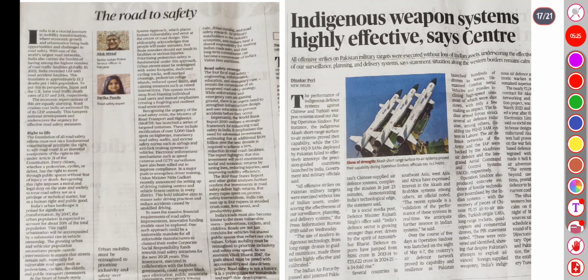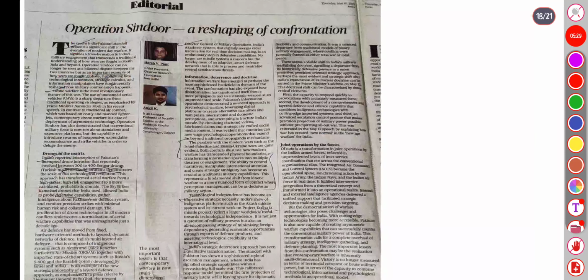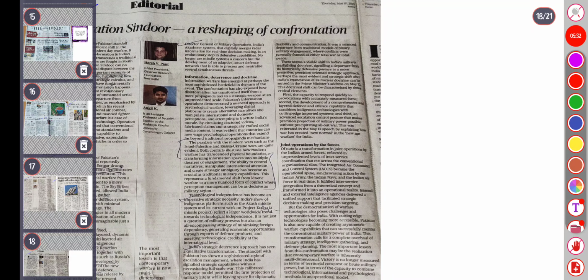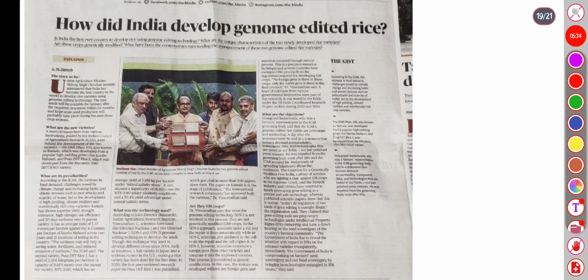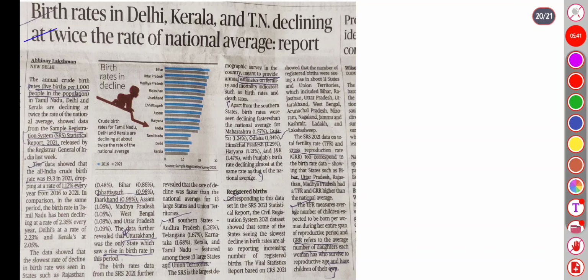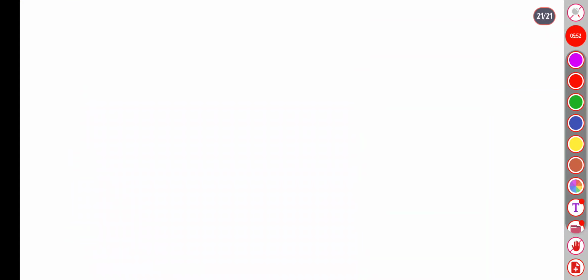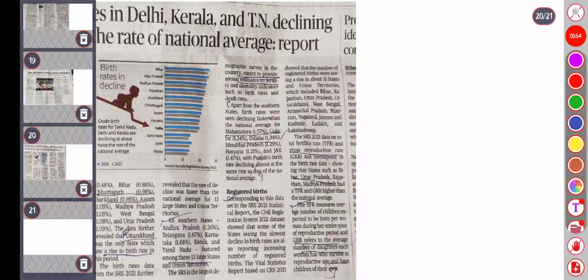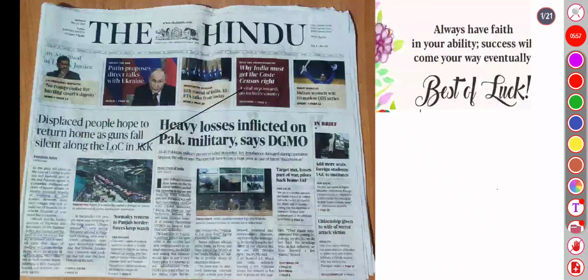The 17th is about road safety measures and the indigenous weapon system being highly effective. The 18th covers Operation Sindoor and a reshaping of confederation, and the 19th covers how the developed genome-edited rice came about. The 20th covers birth rates declining in Delhi, Kerala and Tamil Nadu; have a look at where it is declining and where it is rising. These are all that we are going to cover today, in 20 slides. So let's start with the front page.